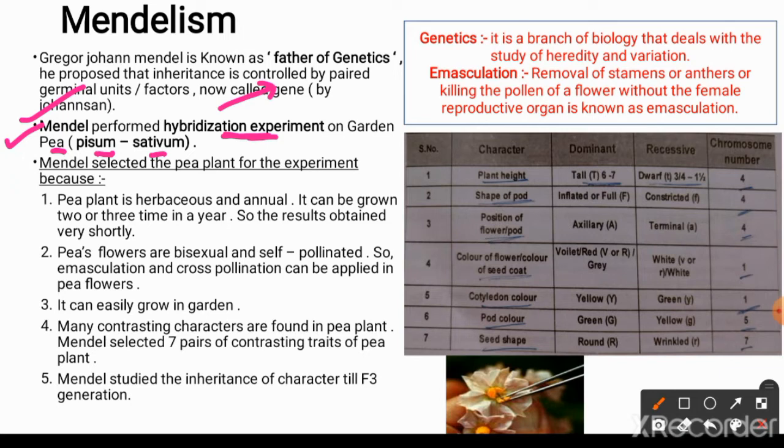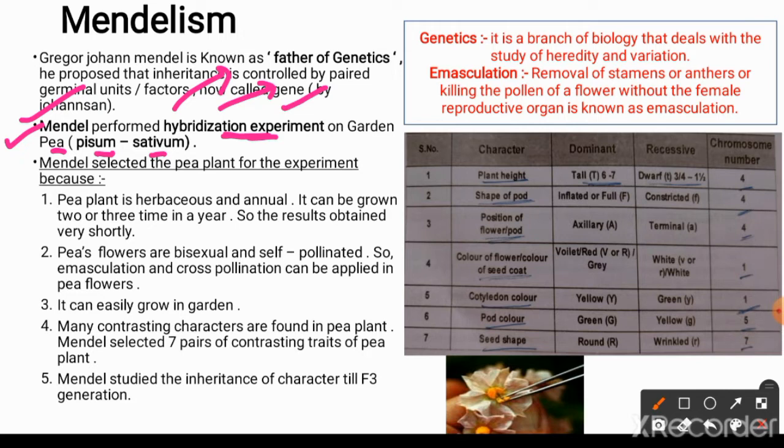When we take two traits and produce a new offspring by crossing them, the resulting progeny will have the characteristics of both traits. So he performed the experiment by crossing two different traits of a pea plant. That is why we say he performed a hybridization experiment.